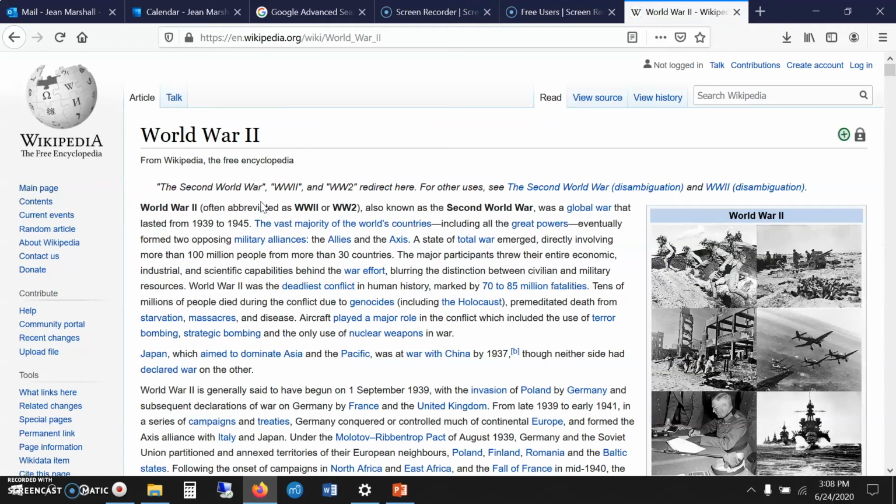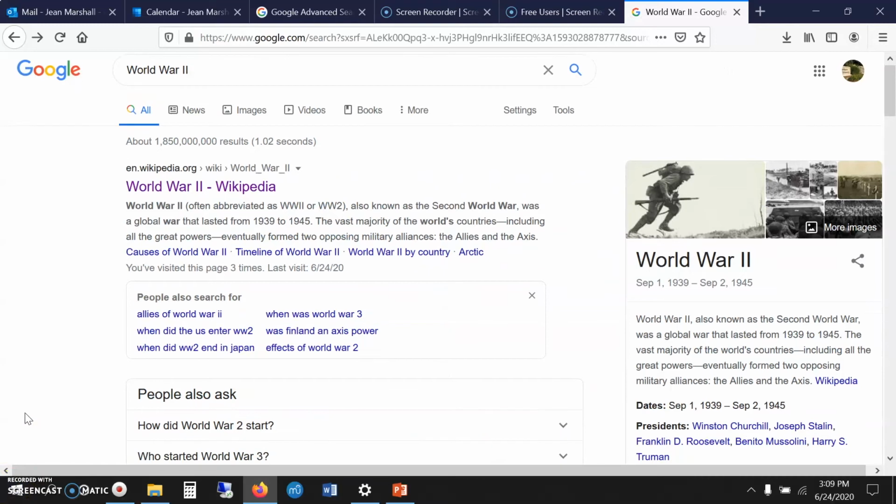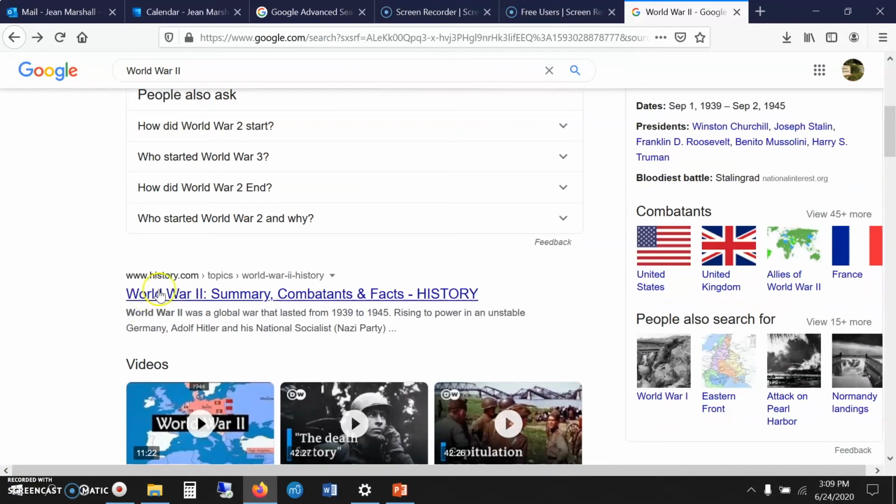We all know that while Wikipedia, for the most part, cites its sources, in fact, this article on World War II has over 413 sources, it is still not an acceptable source for a college paper. That's mostly because Wikipedia can be edited by anyone, so we're never quite sure who is the author of the information we are consuming. The second result in my Google search of World War II is history.com.